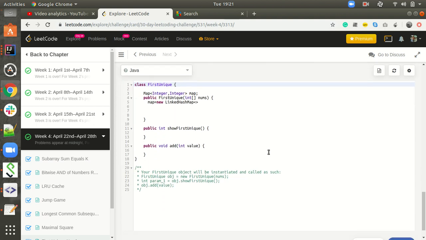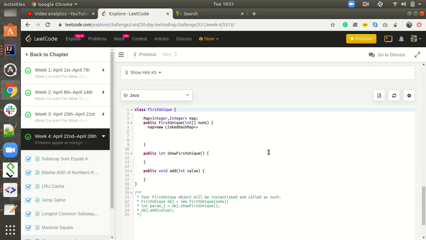If we think about solving this, we can think of a LinkedHashMap, since it can maintain the order. It has a key and a value. In the key section we will put the values of the array, and in the value section we will put the occurrence of the element. So I have created a map of integers, so I have created a LinkedHashMap.